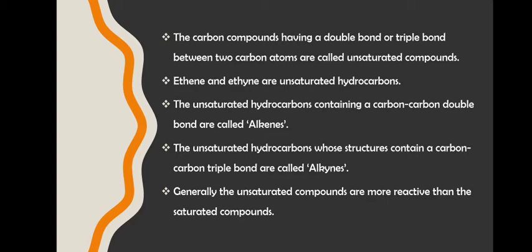Now the carbon compounds having double bond or triple bond are called unsaturated compounds. Ethene and ethyne are unsaturated hydrocarbons. Followed? Which will be called an alkene? Ethene. And this will be called an alkyne because it has a triple bond. This will be C2H2.